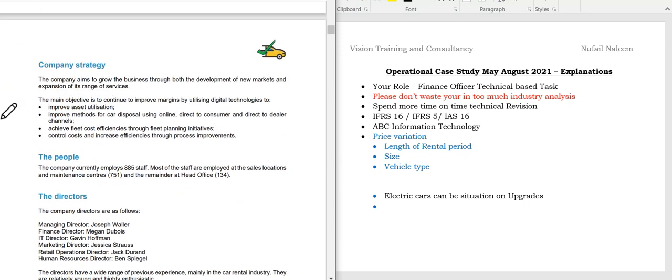Now students, coming here, this is one of the most important areas, that is company strategy. The company aims to grow the business through both development of new markets and expansion. Development of new markets we say as market development according to the Ansoff matrix, and expansion also, so there can be international expansion coming forward.